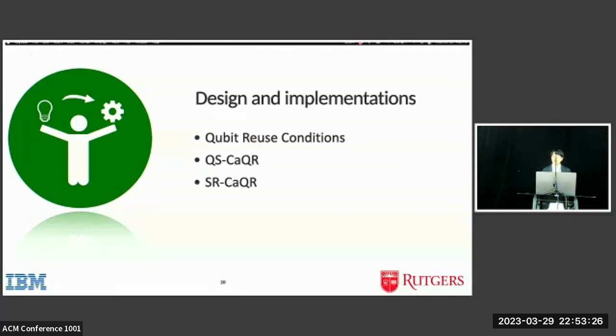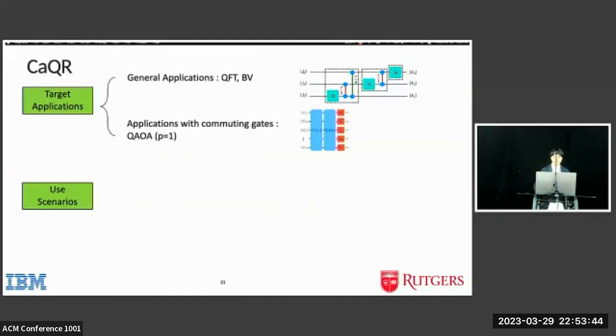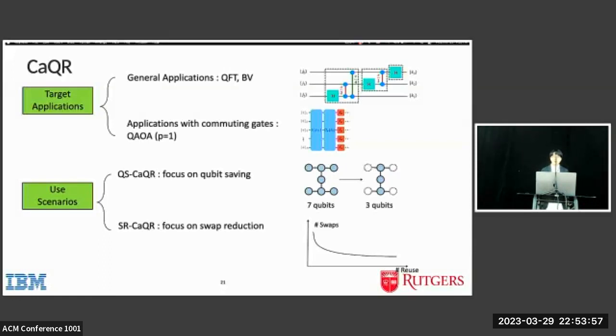So in order to better reuse qubits, we define two qubit reuse conditions, and we also introduce two methods, QSCAR and SRCAR. We design our compilation framework with consideration of target applications and use scenarios. For the target applications, we consider general applications like QFT circuits and BV circuits, and we also consider applications with commuting gates like QAOA circuits. For the use scenarios, we propose a method, QSCAR, that focuses on qubit saving, and SRCAR, which focuses on swap reduction.